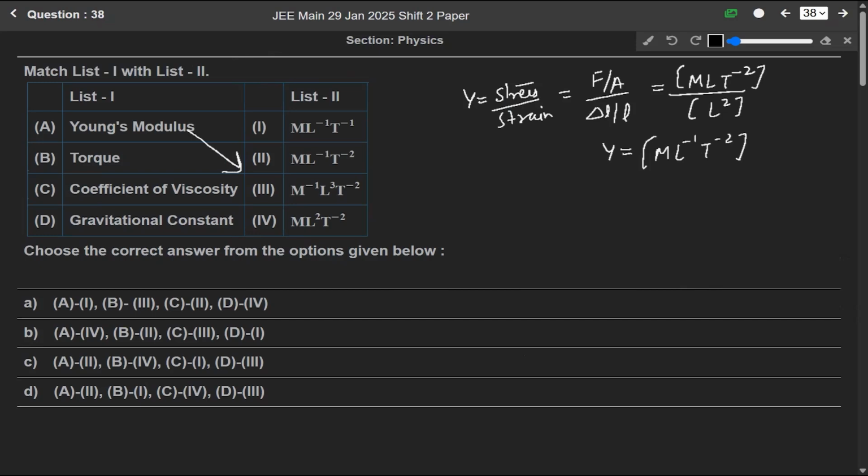Then if we talk about coefficient of viscosity, we know that F is equal to 6 pi eta R V, where eta is the coefficient of viscosity.